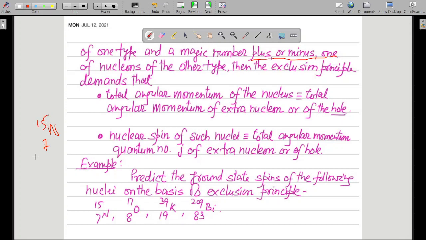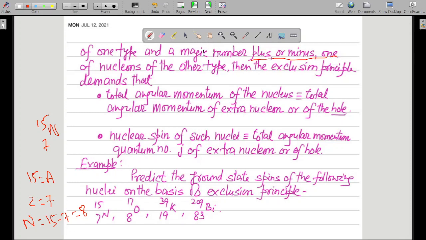So what is the total number of nucleons? The total number of nucleons is 15, which is your atomic mass number. And what is your atomic number? That is equal to 7. Now the total number of neutrons in this particular case will be equal to 15 minus 7, that is equal to 8. So the total number of neutrons is 8 in this particular case.